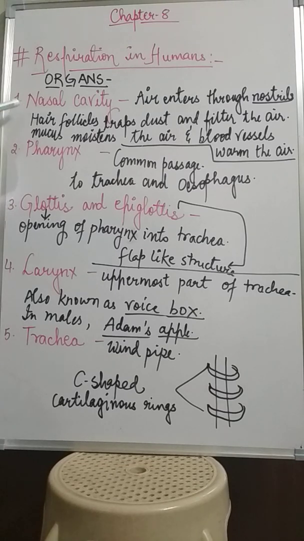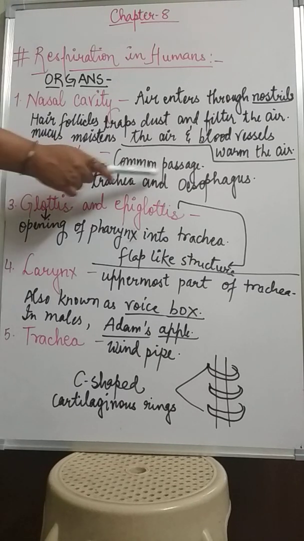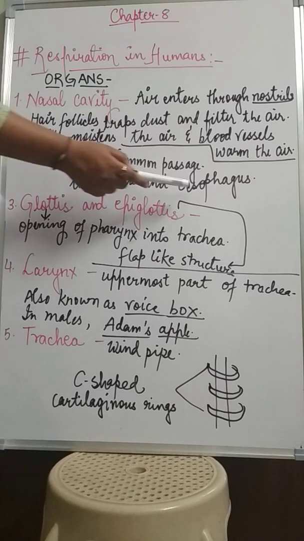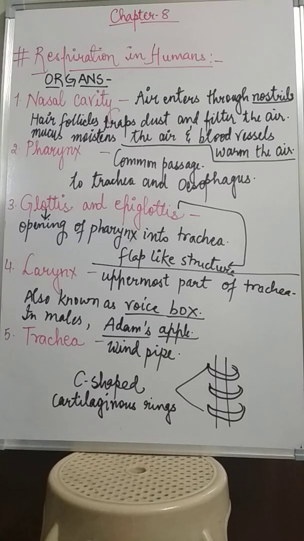Now next to the nasal cavity is our pharynx. When we inhale, the air from the nasal cavity moves to the pharynx. This pharynx is the common passage to the trachea and esophagus. In the neck region, just after the nasal cavity, there are two pipe-like structures: one is the trachea, known as the windpipe, and the other is the esophagus, known as the food pipe.